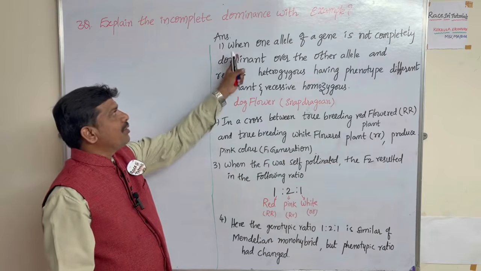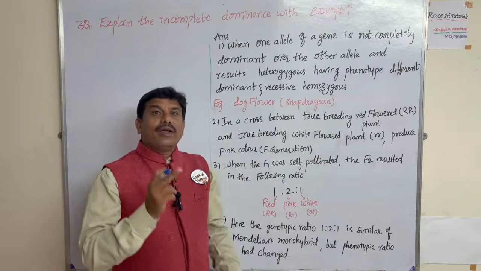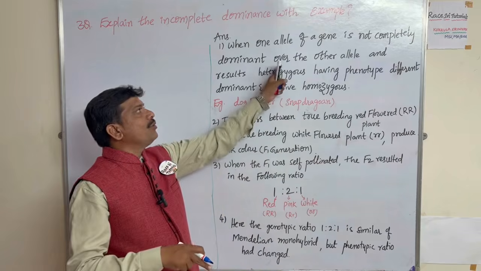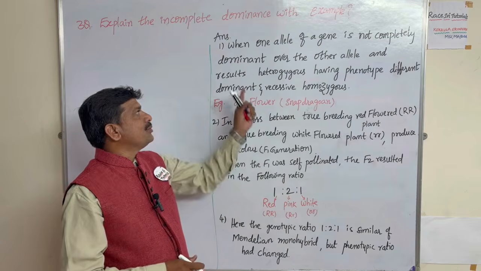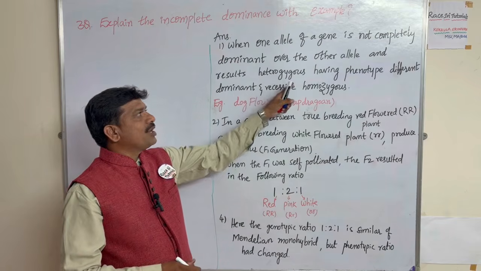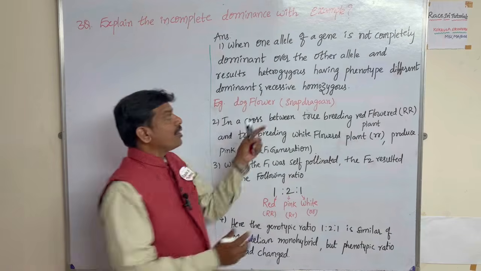What is the reason? When one allele of a gene is not completely dominant over the other allele, as a result the heterozygotes have a different phenotype.